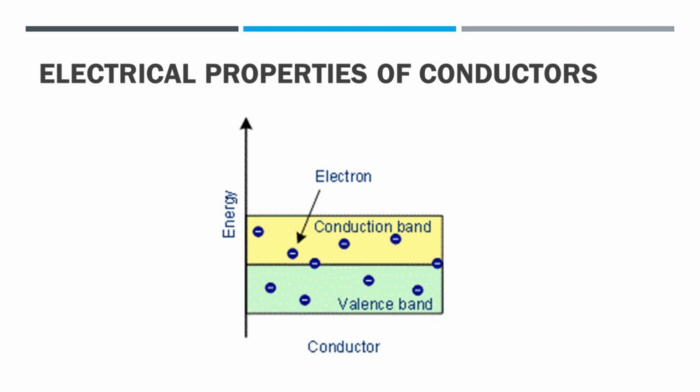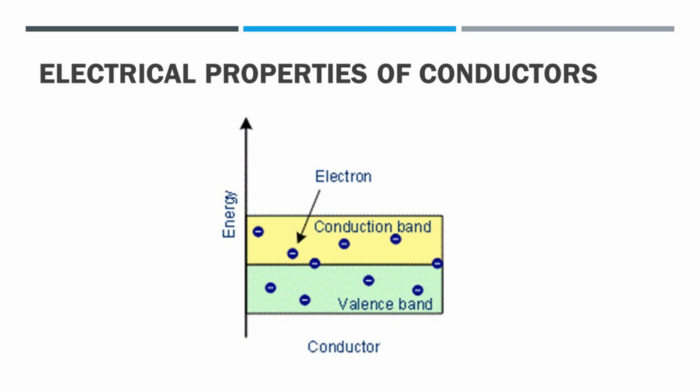Therefore, when electrical energy is supplied, electrons can be easily promoted from the valence band to the conduction band. Metals are good conductors of electricity. The reason behind this is that the outermost electrons of all the atoms in the metallic crystal occupy the conduction band. The number of electrons in the conduction band of metals is large, hence metals are good conductors of electricity.